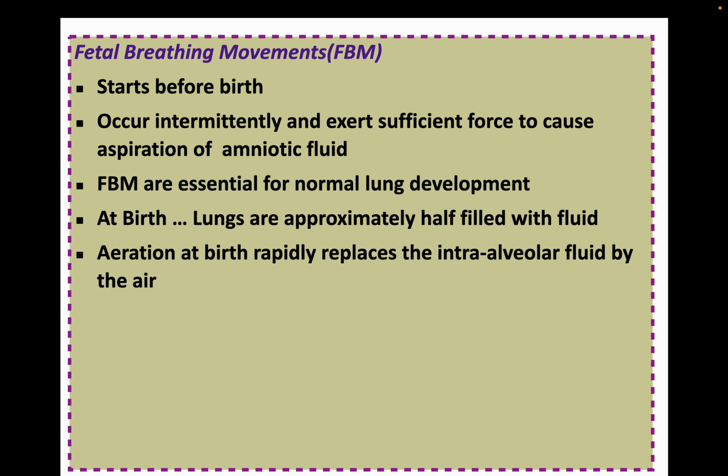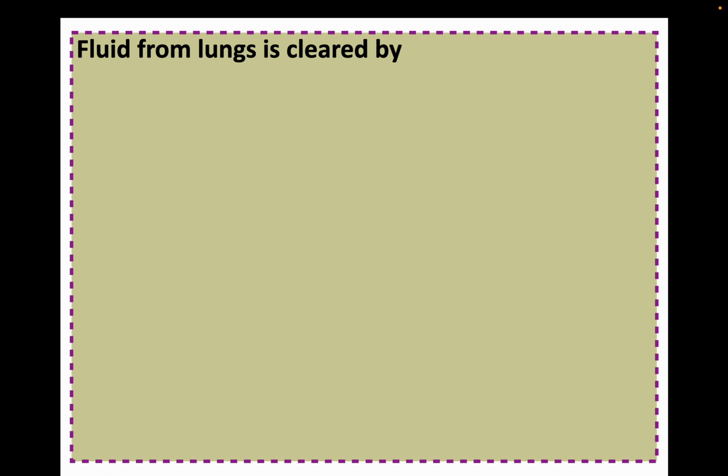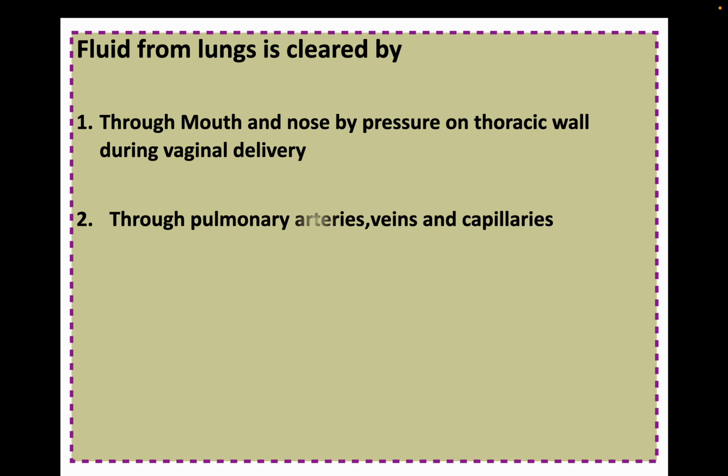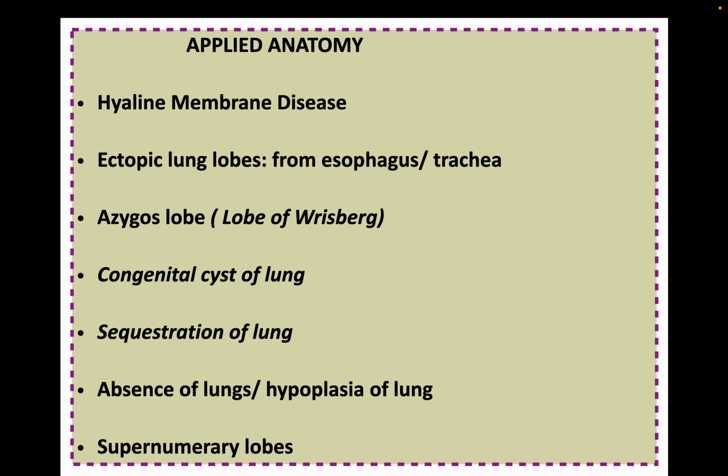At birth, the lungs are approximately half filled with fluid. Aeration at birth rapidly replaces the intra-alveolar fluid with air. The fluid from the lung is cleared through the mouth and nose by pressure on the thoracic wall during vaginal delivery. Next, it is cleared through pulmonary arteries, veins, and capillaries, and through lymphatics. So this is the applied anatomy, hyaline membrane disease, which we have discussed in detail.